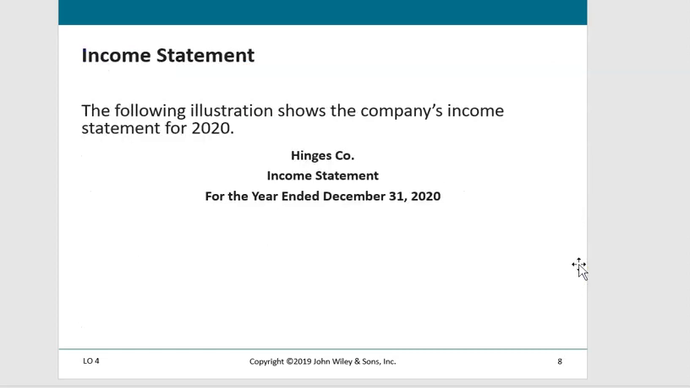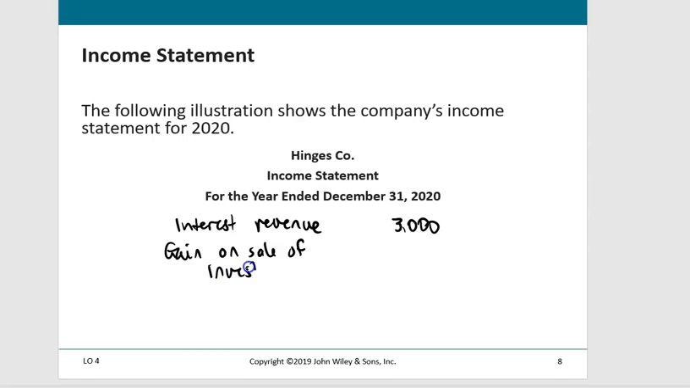Let's take a look one at a time. First, let's start with the income statement. For the income statement, we're going to report interest revenue of $3,000, and the realized gain or gain on sale for $2,000. So based on our information, net income would be $5,000.